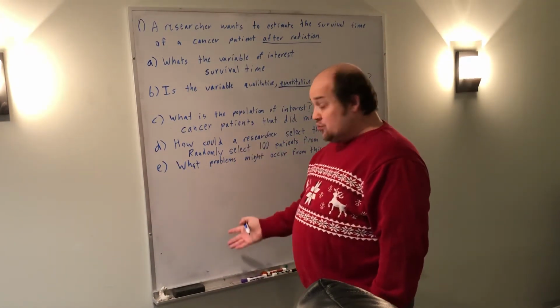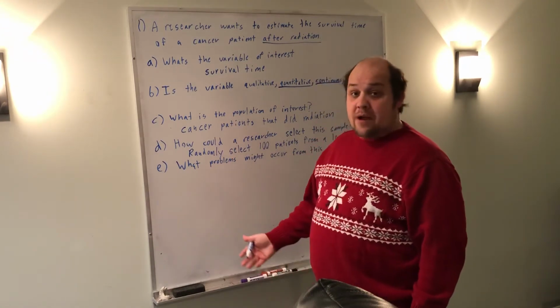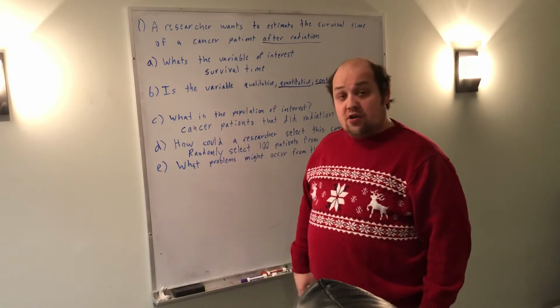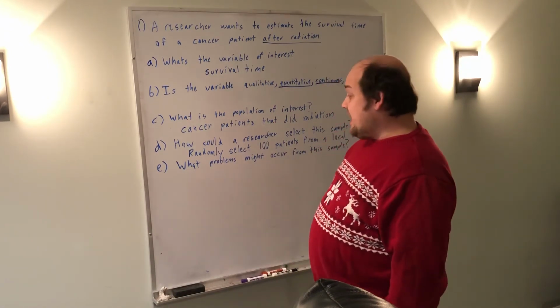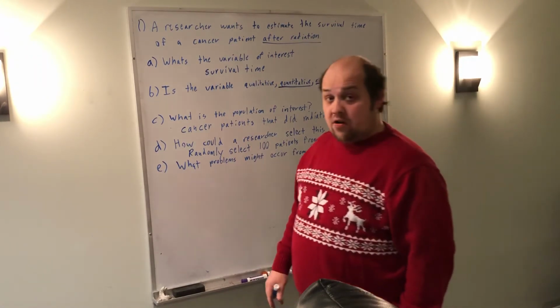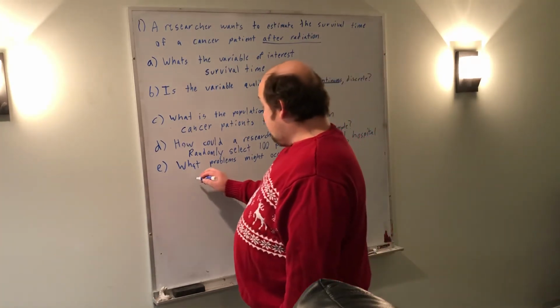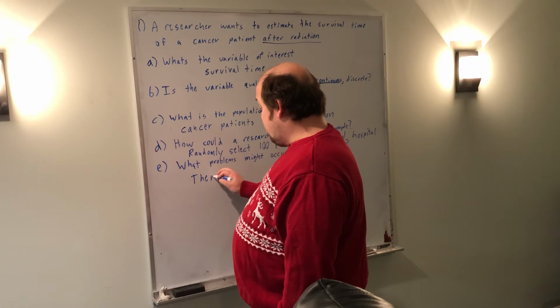If I'm just randomly selecting the patients, I'm not really controlling for how far along their cancer is. There's literally 100 different things that you could write here for other problems that could occur. Age could be a problem, that we get older patients or younger patients than we should. There's a lot of different factors you'd have to control for here. What I'm going to write in this specific thing is there may be different stages of cancer we have to control for.